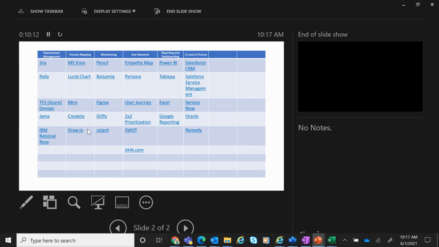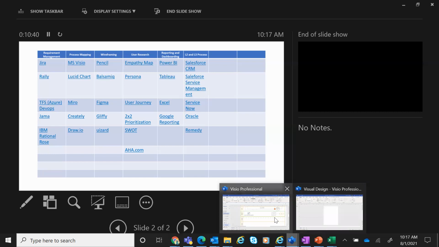Get a sense of the different tools that are available in the market, feel comfortable, but 1 or 2 tools you've got to be an expert in. At least one tool for wireframing, one tool for process mapping, one tool for Jira, user research, and so on. Okay, so we looked at Pencil, which is something you can use straight away. Sorry, we have not yet come to wireframing. So Visio, Lucidchart, best bet. Visio, I think I showed you. So Visio is something like this.